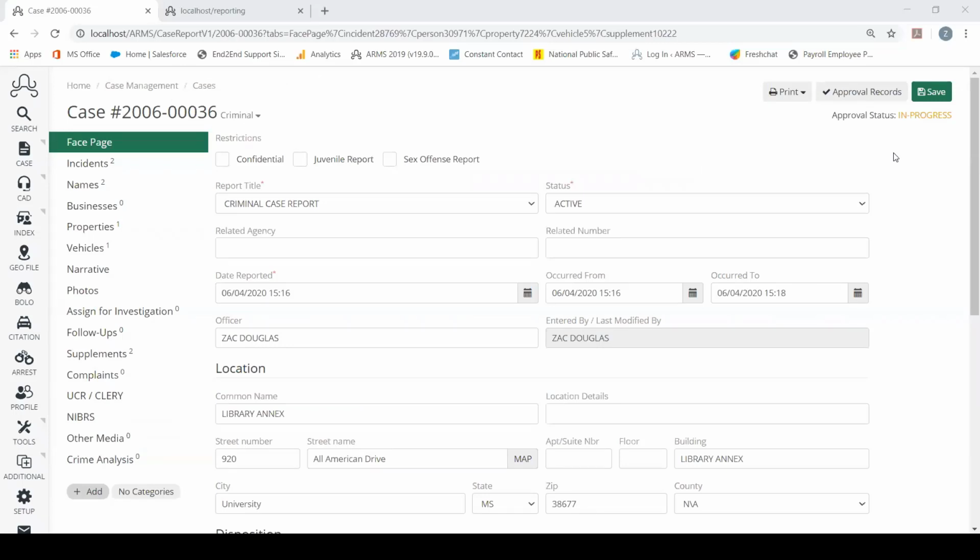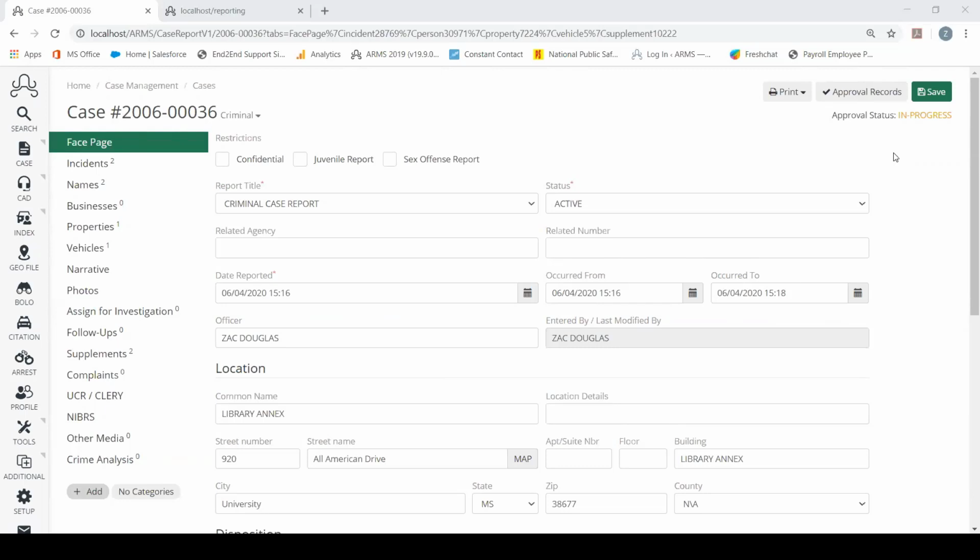All right, so this is ARMS Mobile. If you aren't currently using ARMS Mobile, this is part of the NIBRS project. We throw in ARMS Mobile for free whenever you purchase NIBRS. Whenever your officers are filling out case reports, ARMS Mobile is a browser-based system where they can fill these case reports out from the car, a laptop, or a cell phone. You can also approve case reports from home, and so on. It's just an easy way for you to take ARMS on the go.